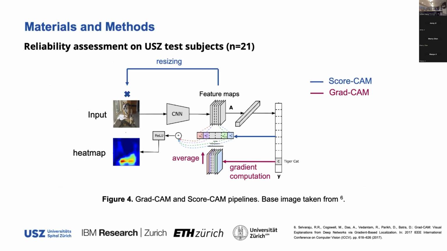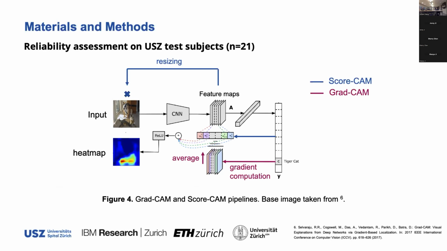The tricky thing here is how they calculate these weights. GradCAM, as the name suggests, employs the gradient of the loss with respect to each feature map. Whereas ScoreCAM gets the feature map, resizes it, multiplies it by the input, and performs a forward pass. And this gives you an idea of how important that feature map was, and thus that's used as the weight.